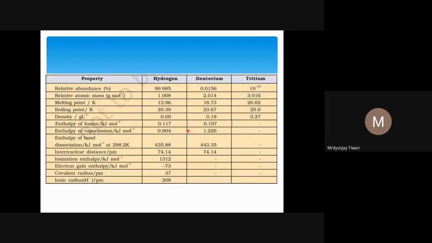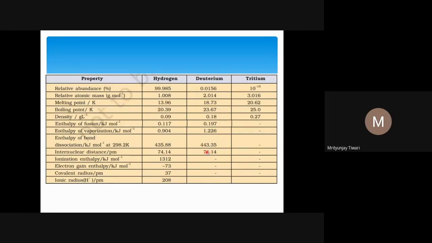So for deuterium and hydrogen, the experimental value is provided, and you see it is more for deuterium because of its heavier mass. Similarly, based on those things, you can see these values. It is not important for you to remember these values. The only thing is you should know the trend, and you can see why this trend exists.